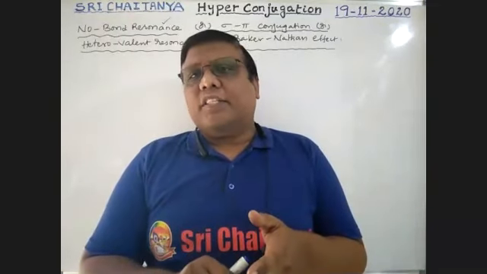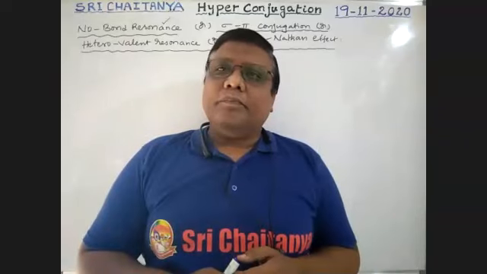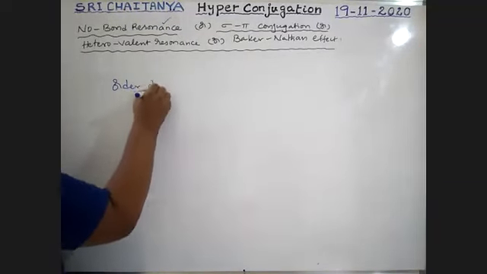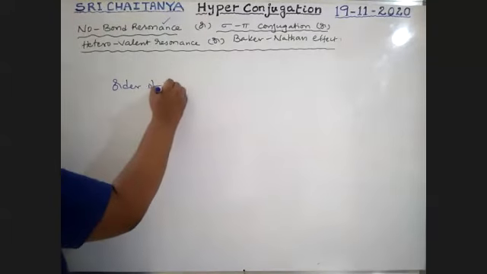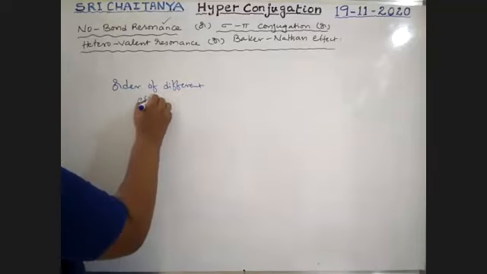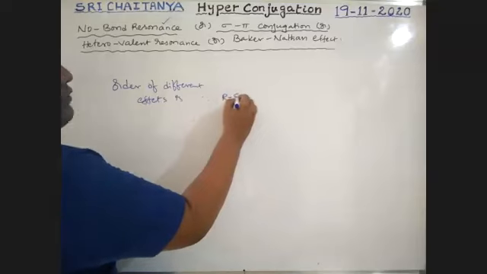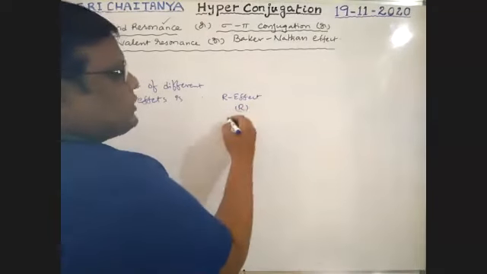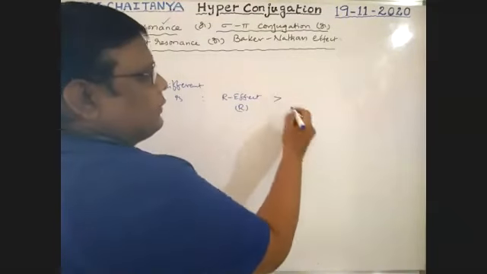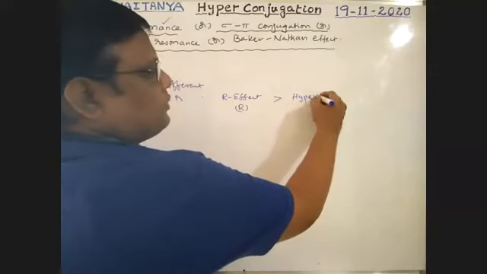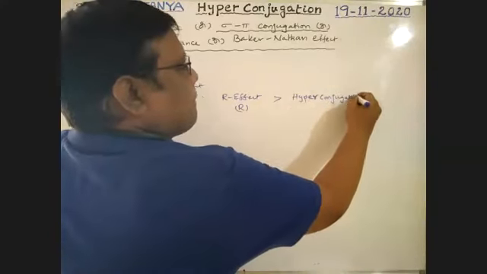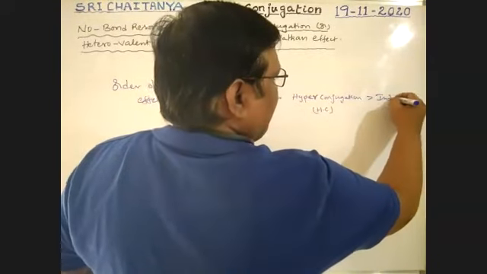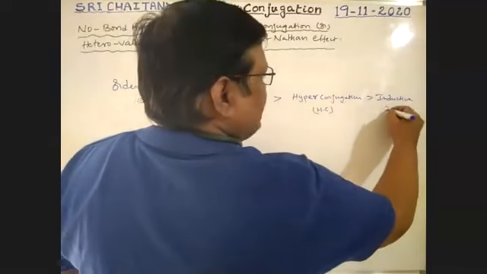Sir, which one should we give preference? The order of the different effects is: first the resonance effect, or mesomeric effect, both are the same, which is greater than hyperconjugation, which is also a resonance effect, and after that the inductive effect. So the inductive effect has the least priority.